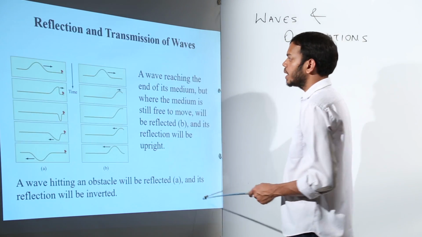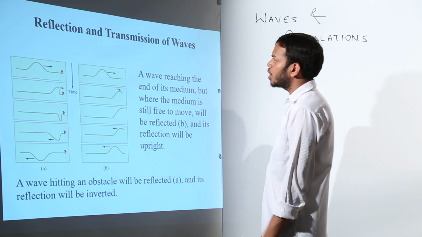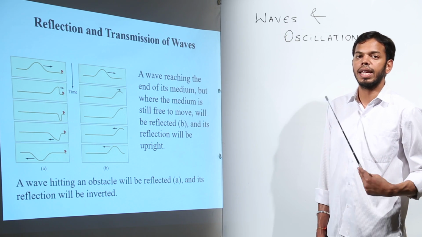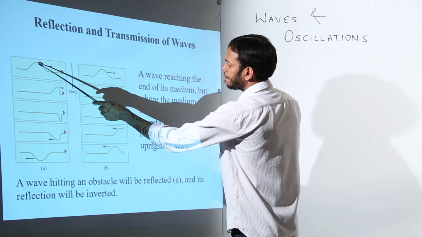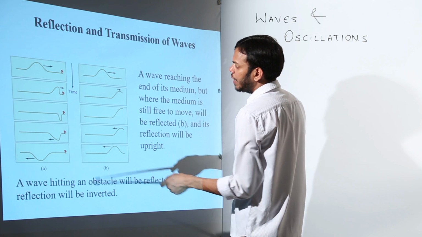amplitude. Okay. Now, reflection and transmission of wave. Reflection means when a wave hits a surface, it gets reflected back. For example, see this figure. With respect to time, what is happening?